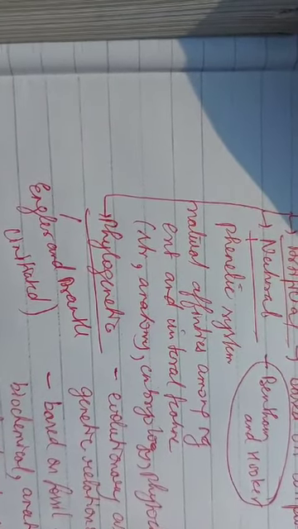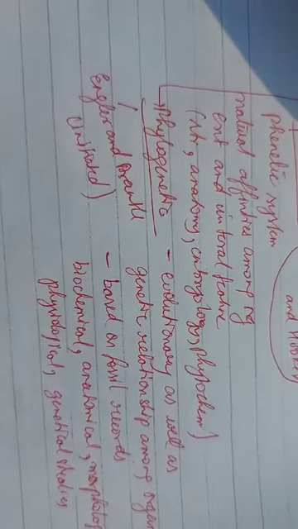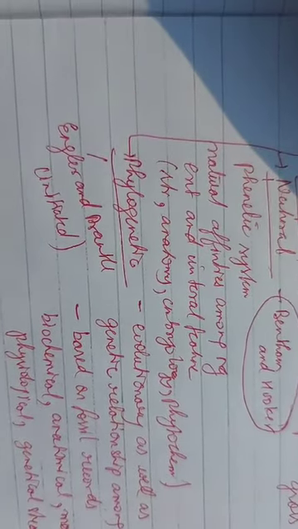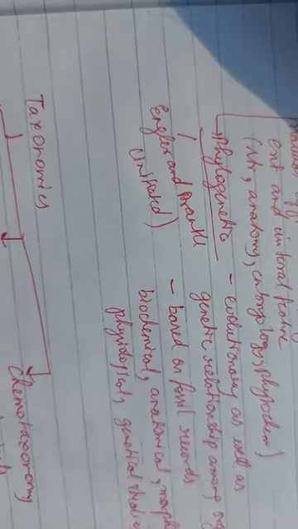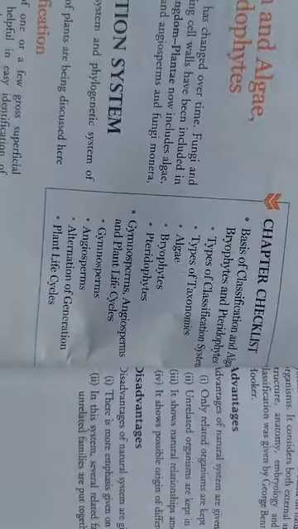In the phylogenetic classification system, the evolutionary as well as the genetic relationship among organisms is studied. Evolutionary means what evolutionary changes have occurred, and the genetic relationship among organisms is compared and studied. It was given by Engler and Prandtl, who initiated the phylogenetic system of classification. They took fossil records, and on the basis of biochemical, anatomical, morphological, physiological and genetical studies, they gave the phylogenetic system of classification. So there are three systems of classification, each having particular advantages and disadvantages.